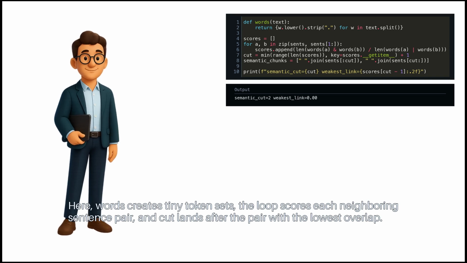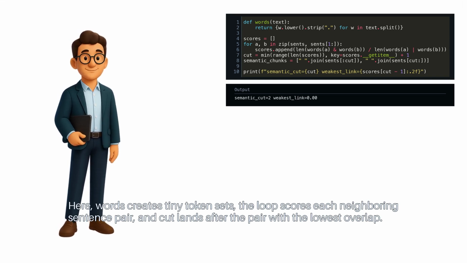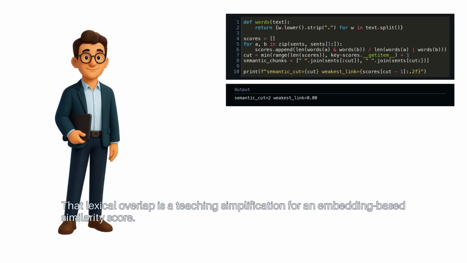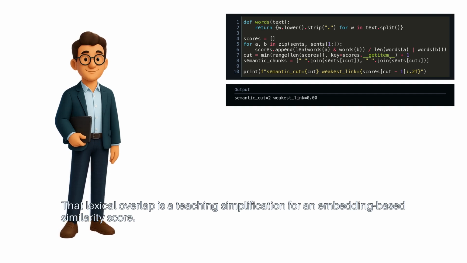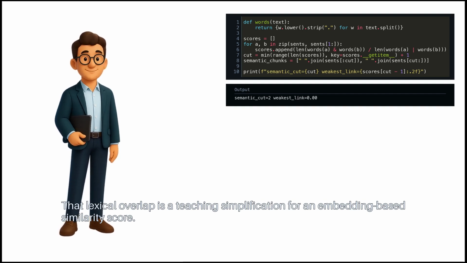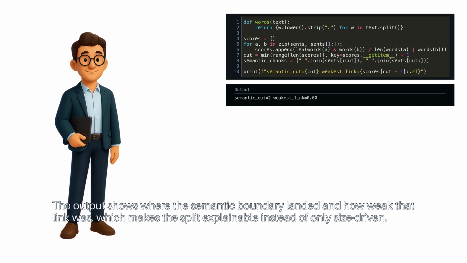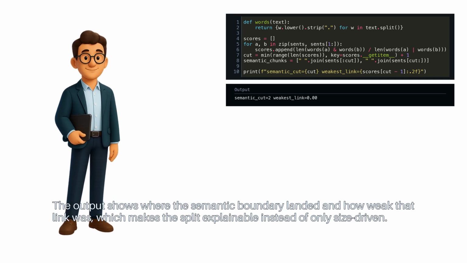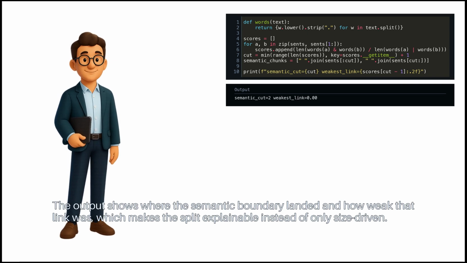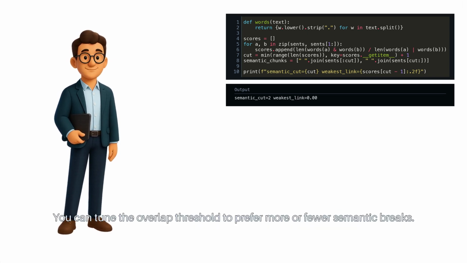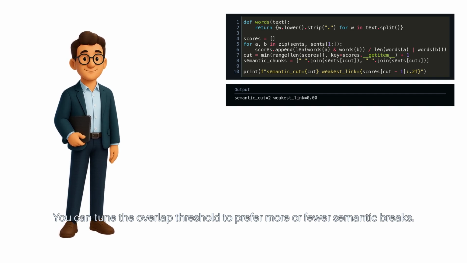The loop scores each neighboring sentence pair, and cut lands after the pair with the lowest overlap. That lexical overlap is a teaching simplification for an embedding-based similarity score. The output shows where the semantic boundary landed and how weak that link was, which makes the split explainable instead of only size-driven. You can tune the overlap threshold to prefer more or fewer semantic breaks.